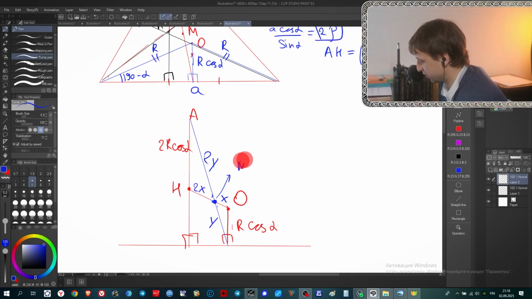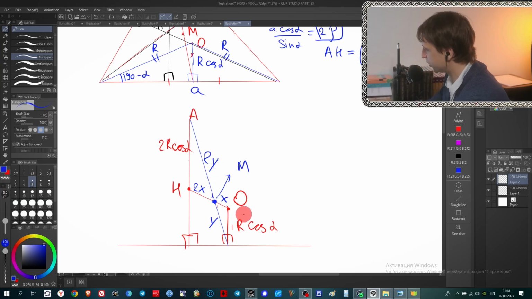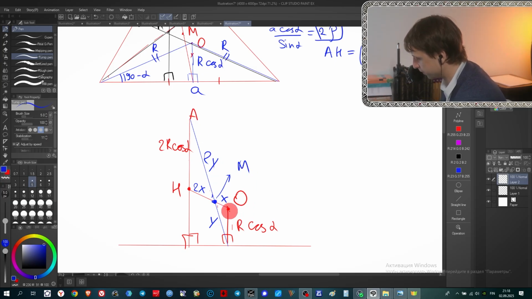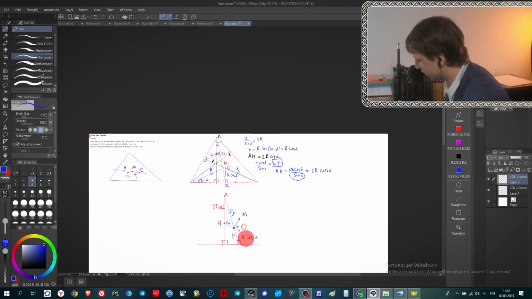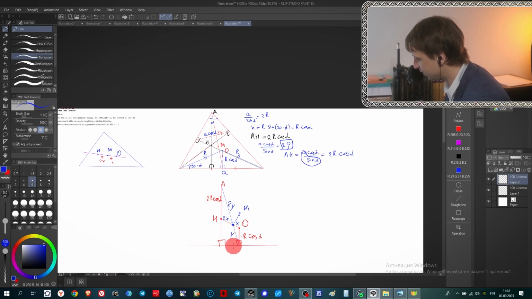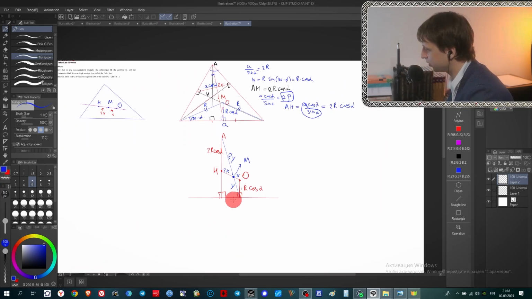It means that it's exactly the point M, because there is only one point on the median which divides it with the given relation. It means this is a point M, and we actually proved everything we needed. Look, O, M, and H are on the same line, and we got that OM is x and MH is 2x, and this is it. It completes the solution of our problem. But once again, what I want to emphasize is that it completes the solution only in the case of acute angle triangles.